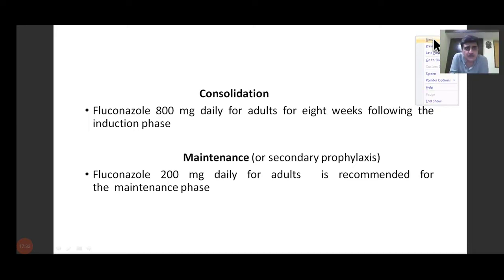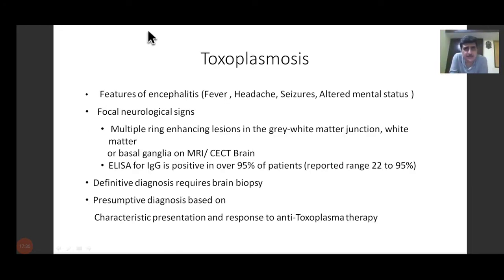Now we move on to the other disease, toxoplasmosis. I believe you had a lecture on toxoplasmosis today by the microbiology department. What is different in toxoplasmosis is that it presents as fever, headache, seizures, altered sensorium, and focal neurological signs. But what is important is that, as we saw in the initial slide, instead of presenting as a meningitis-like picture, we have multiple ring-enhancing lesions in the gray-white matter junction seen on the MRI of the patient.